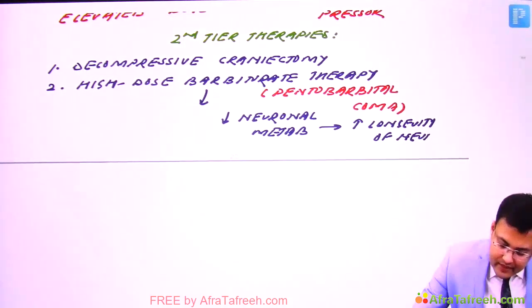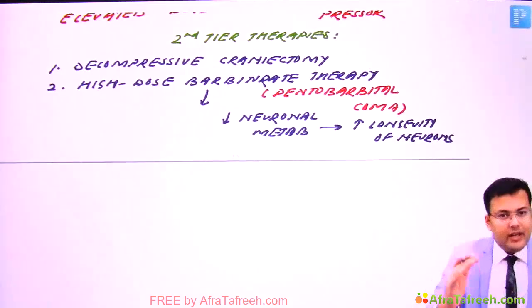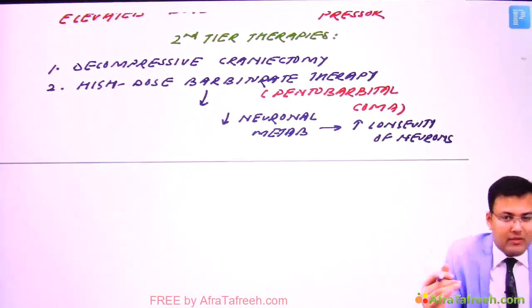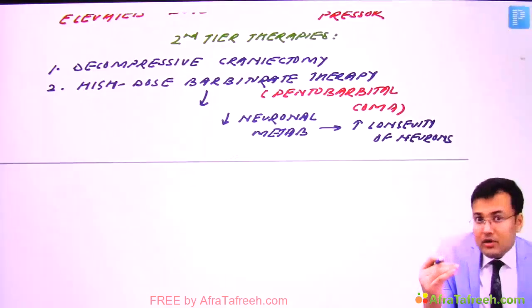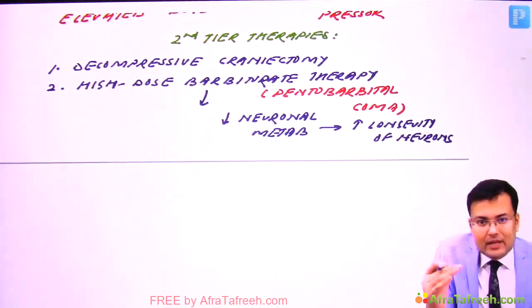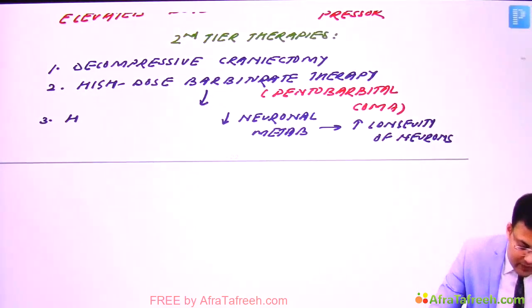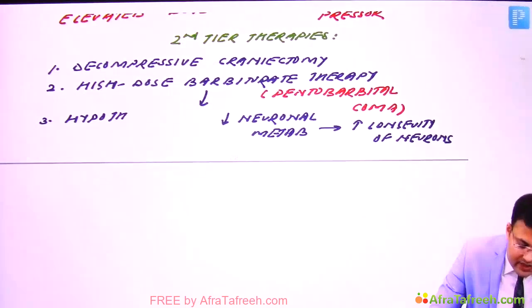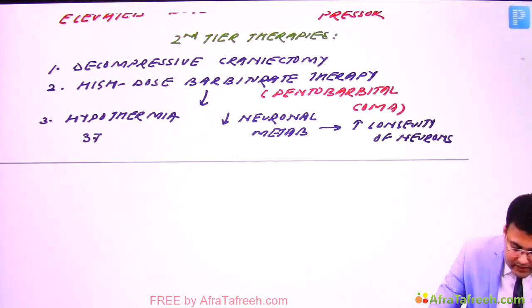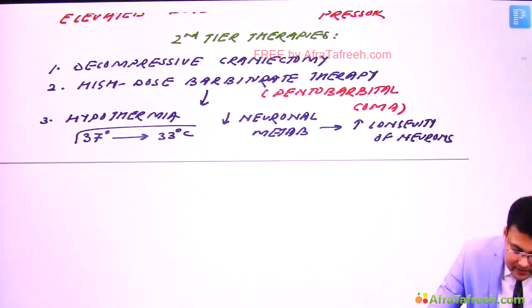Okay, see, even by creating hypothermia, we can decrease the neuronal metabolism, and by decreasing the metabolism, we can increase the longevity. So what is the third option? Hypothermia. So we have to decrease the body temperature from 37 degrees centigrade to 33 degrees centigrade.